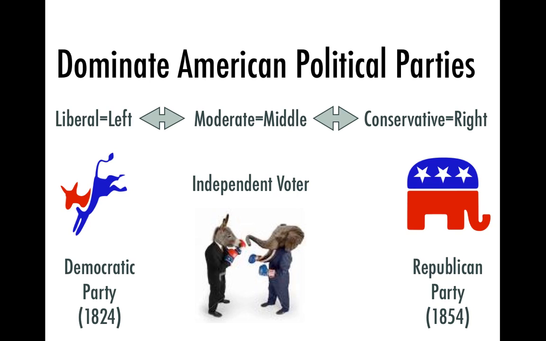You can see the Democratic Party started in 1824. It's actually the older of the two parties. And the donkey is the mascot or represents the party. However, it's not official. It's just an image that we see in all kinds of news and media, and when people run ads and look at how people vote, they'll show the donkey to represent the Democrats. So they're on the left side of the political spectrum.